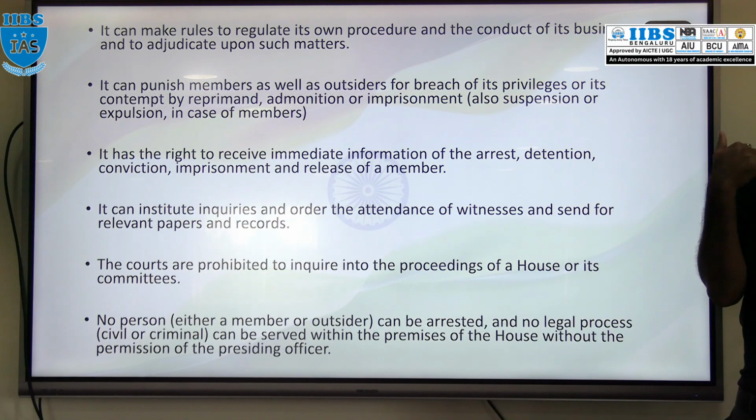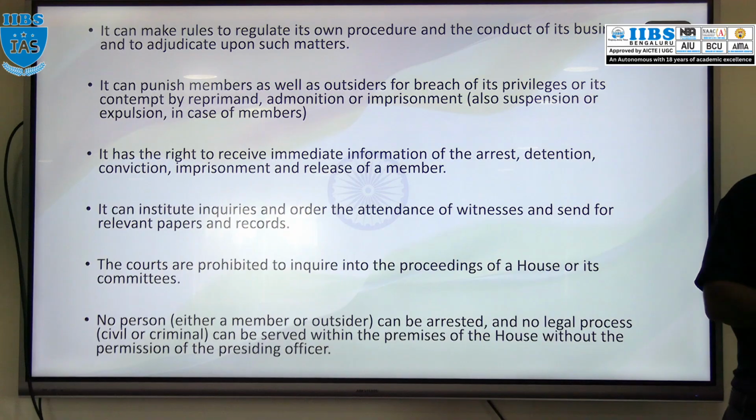If any police authority went to that house to arrest an outsider, they cannot arrest without the permission of the presiding officer, whether it is an MP or an outsider. So these are the collective privileges, that means the privileges of the houses, Lok Sabha and Rajya Sabha.